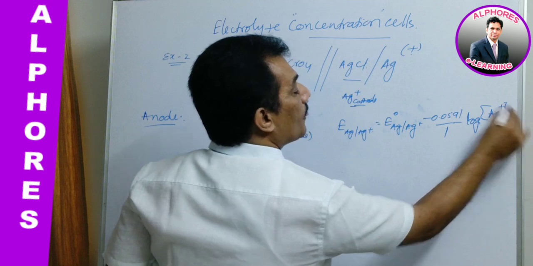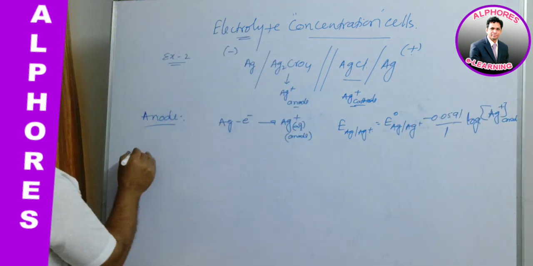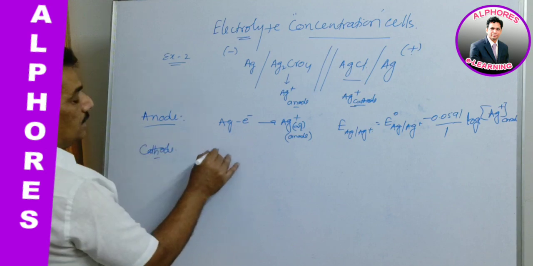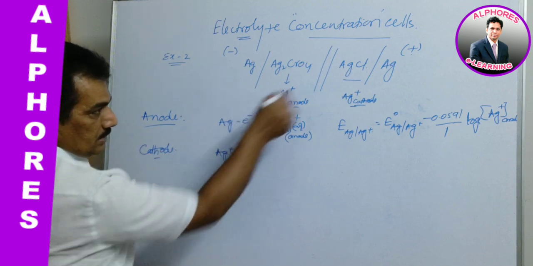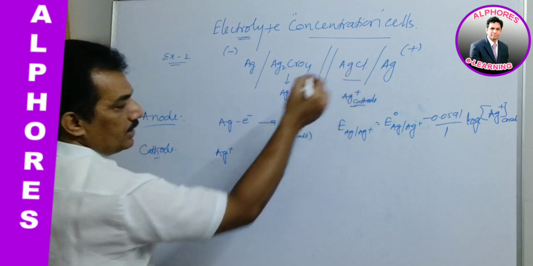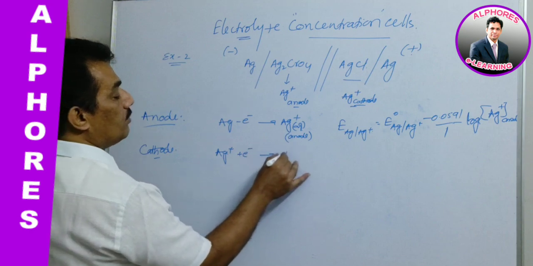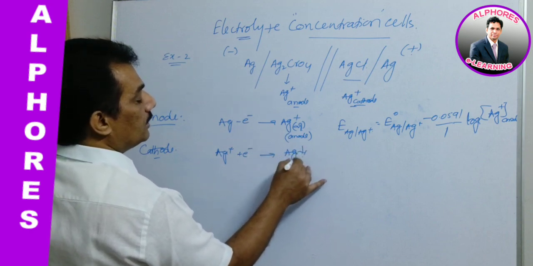And now coming to the cathode. At the cathode, the Ag plus that appeared from AgCl gets the electron and is thereby reduced to silver metal.